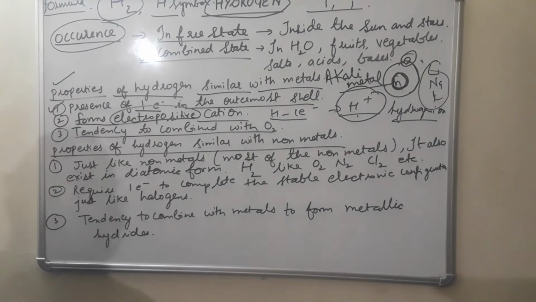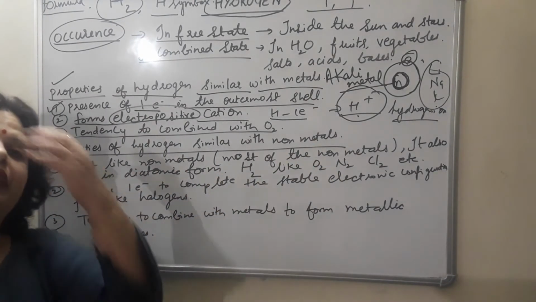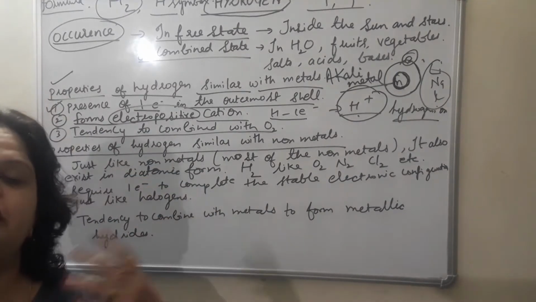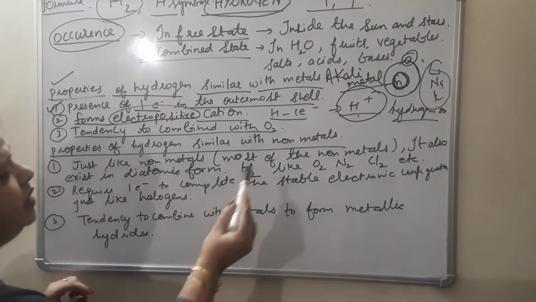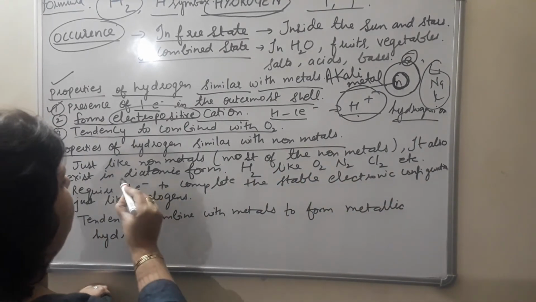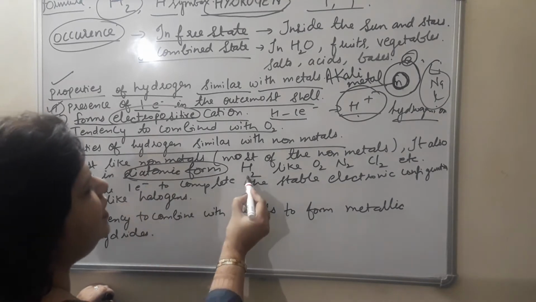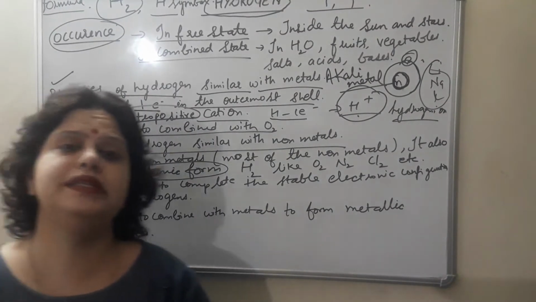Coming to the next point, properties of hydrogen which are similar with non-metals. What are the different properties of hydrogen which are similar with non-metals? The first one is, just like most of the non-metals, it also exists in diatomic form. Its atomicity is 2. What is atomicity?